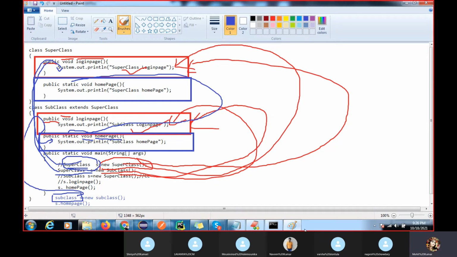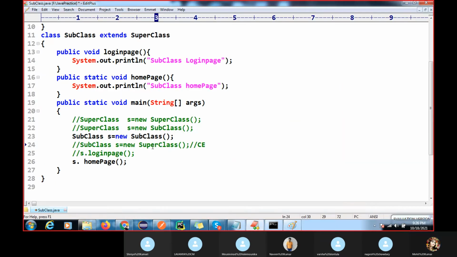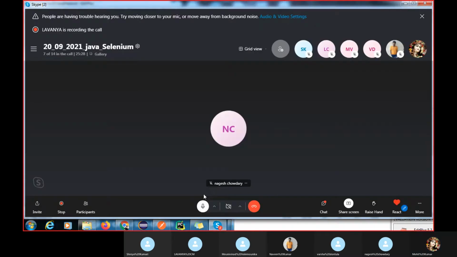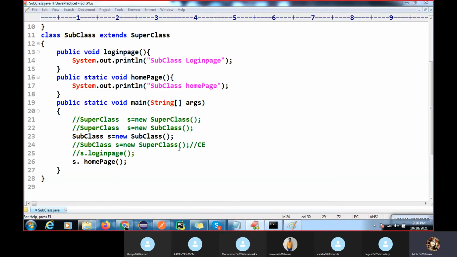Still having any doubt, anyone? The core part of the concept, sir. Polymorphism concept. All are clear? Shreya, is it clear?